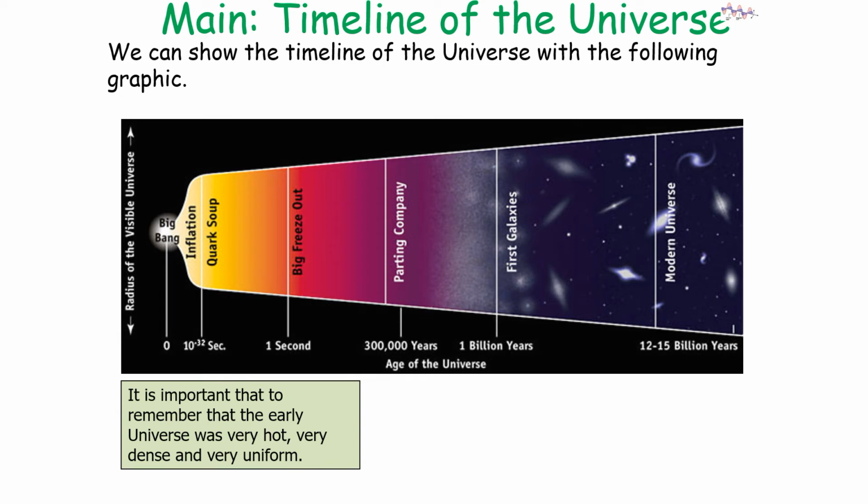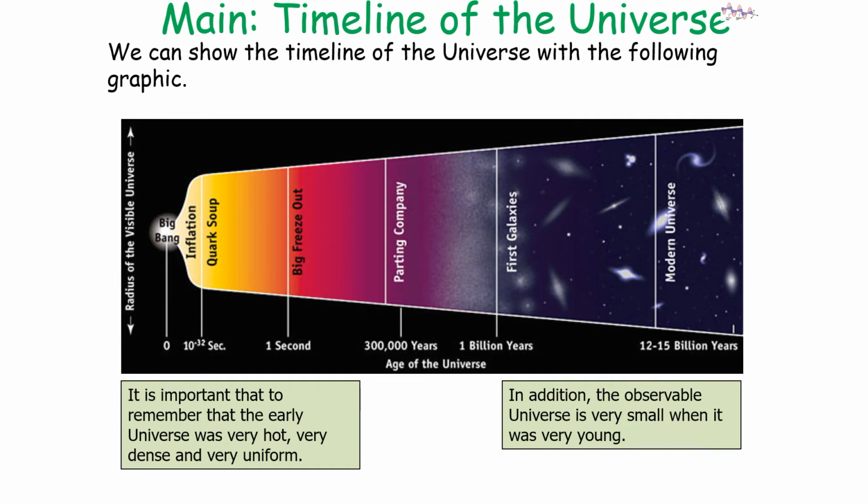Now it's important to remember that the early universe was very hot, very dense and very uniform, and in addition the observable universe is very small when it is very young.